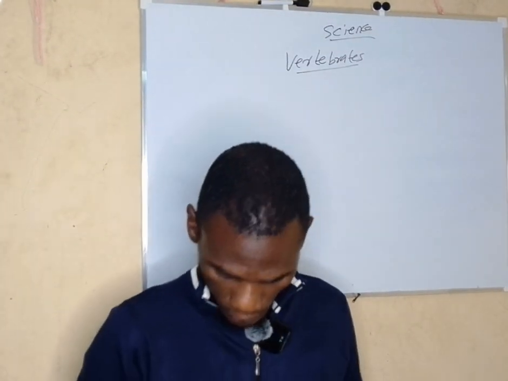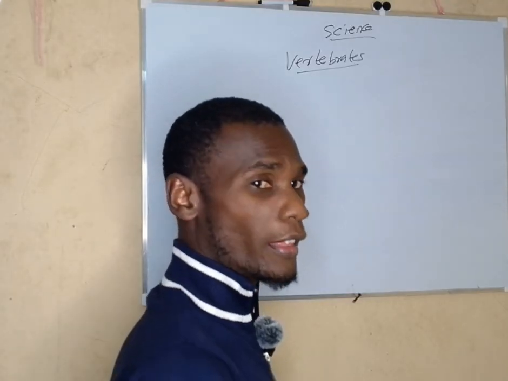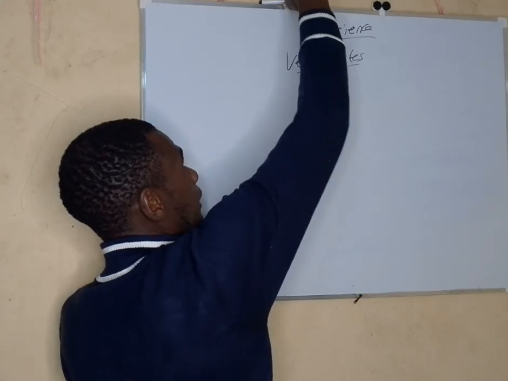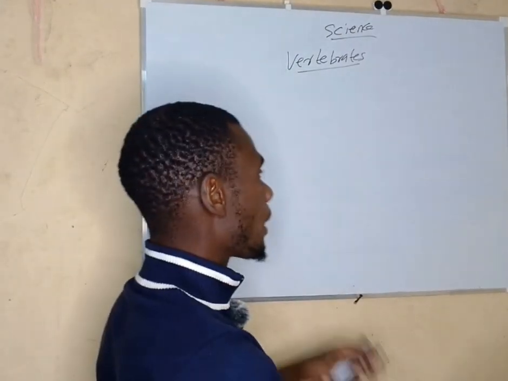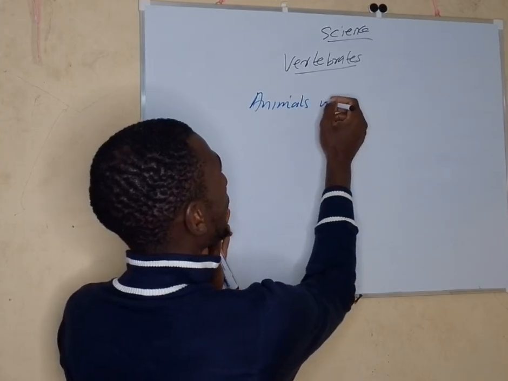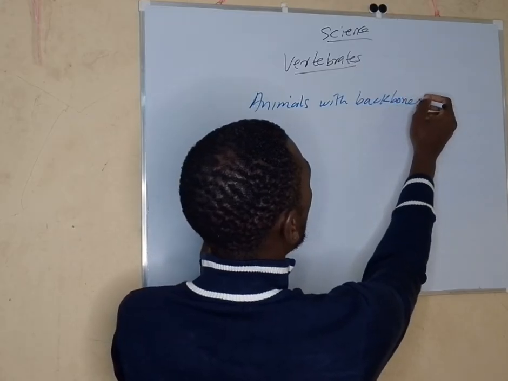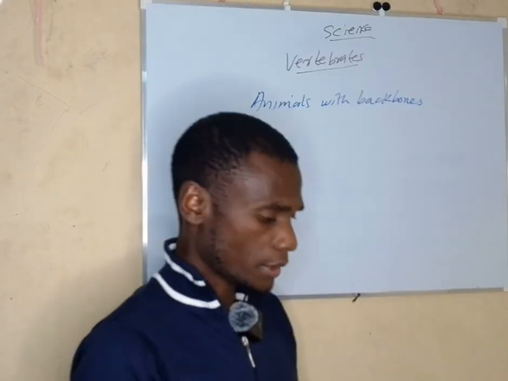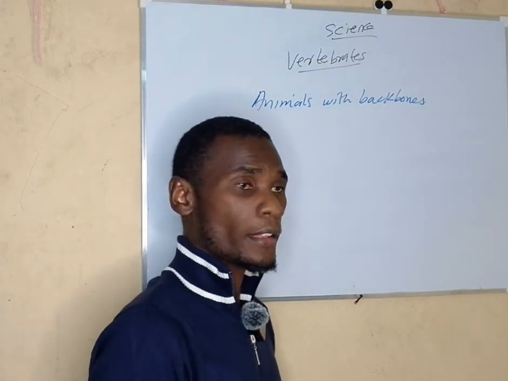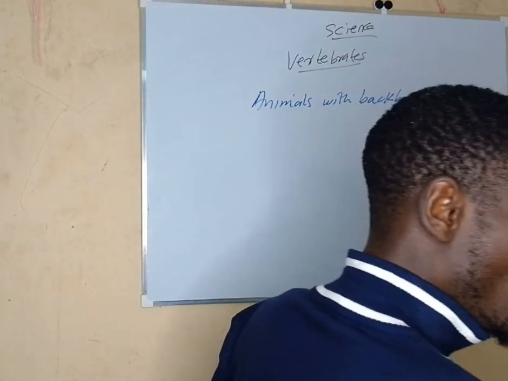By definition, vertebrates are animals that have a backbone. Animals with backbones. Now, this is a very big group of animals that comprises different groups. Because it is a big group,